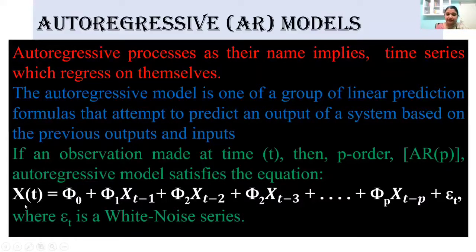And then phi1 x t minus 1, the second term is the coefficient of the first lag period, plus phi2 x t minus 2, the coefficient of the value of the second lag, etc. up to p lags, plus the noise or error term epsilon t. So an AR model is just a function of a series based on its own past values, where epsilon or residual is very important in any of these kinds of modeling, because it is depending on its performance that we can say whether a model is accurate or not, whether it is acceptable or not.